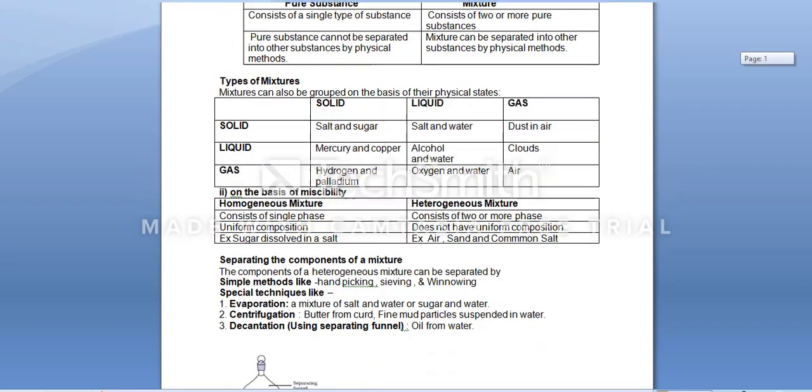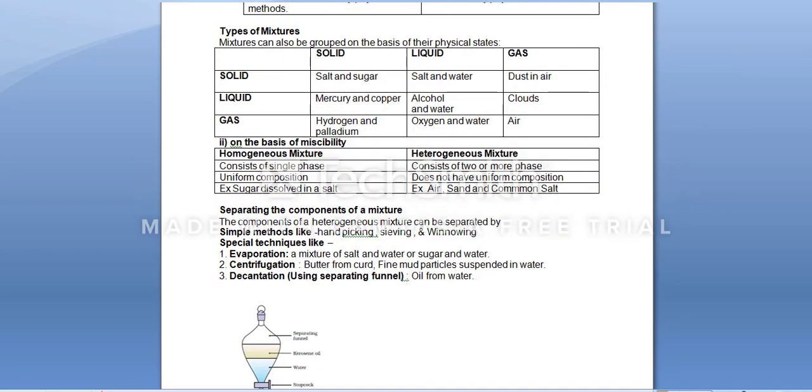Liquid and gas: clouds, as a cloud contains both air and water droplets. Gas and solid: hydrogen and palladium. Gas and liquid: oxygen and water. Gas and gas: air.